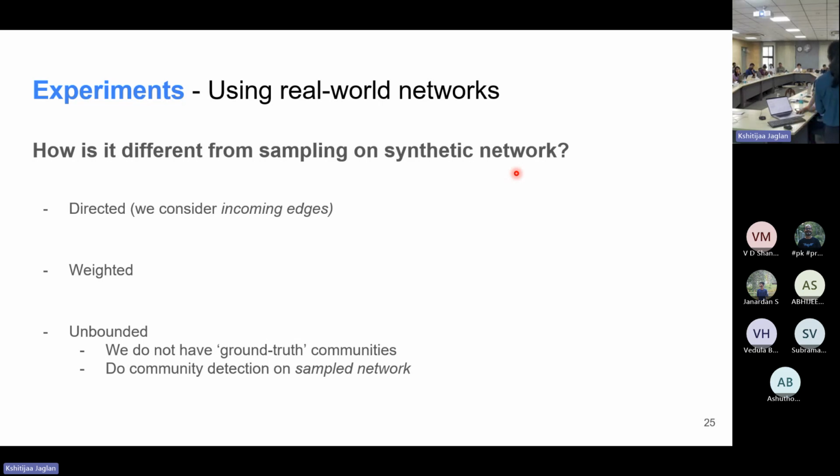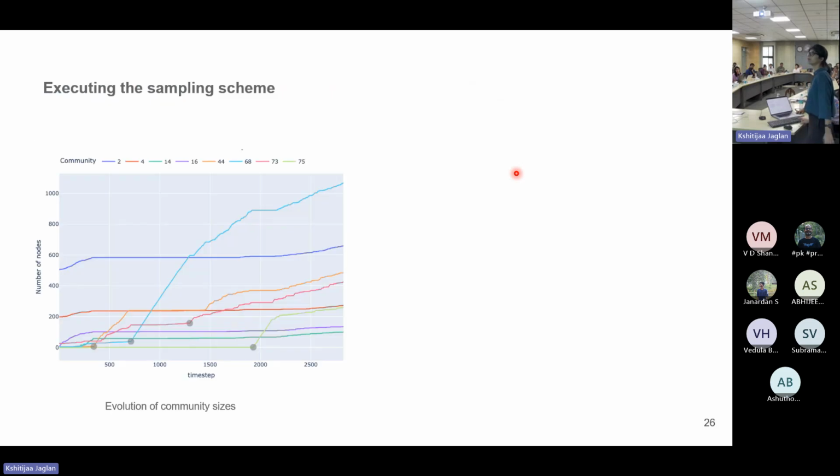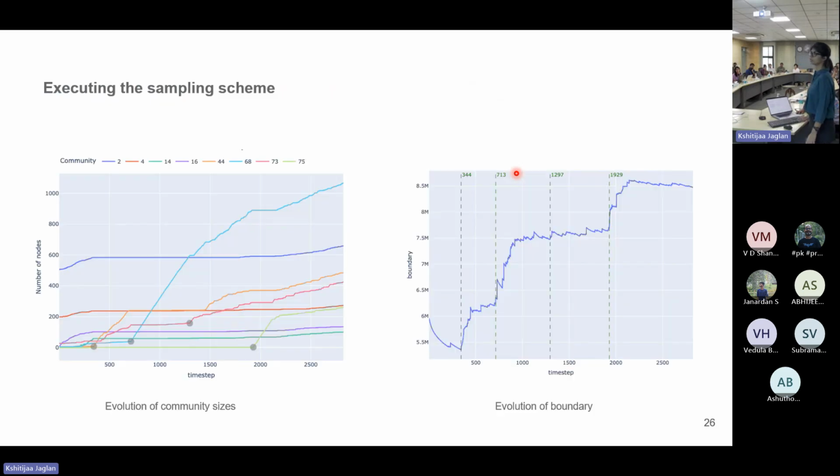In the synthetic network, since we are the ones creating the network, we know the group distribution, how many groups there are and how many nodes in each. But in the case of Twitter, we don't have these ground truth communities. So we simply run community detection on the sampled network and use those as our community labels. After executing the sampling scheme, our results look somewhat like this. They look different from the synthetic network, but there are reasons for it, mainly because it's an unbounded and directed network.